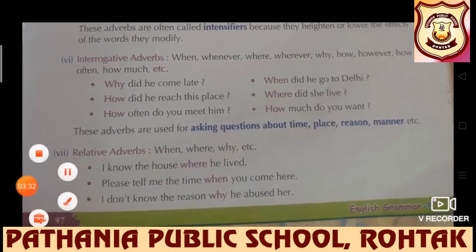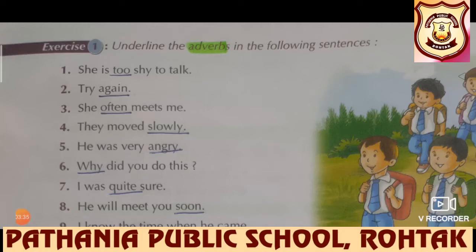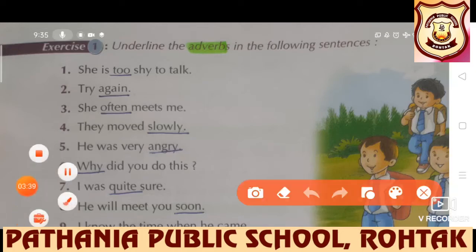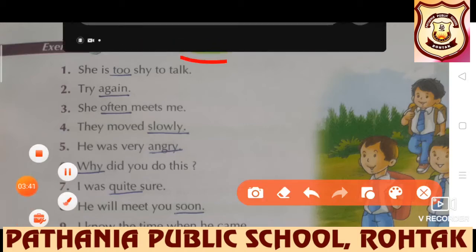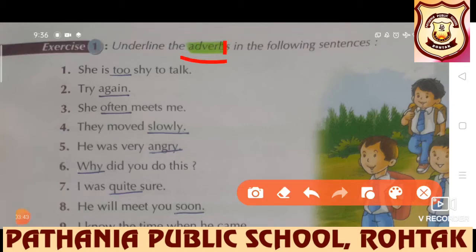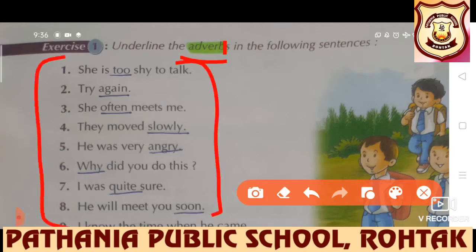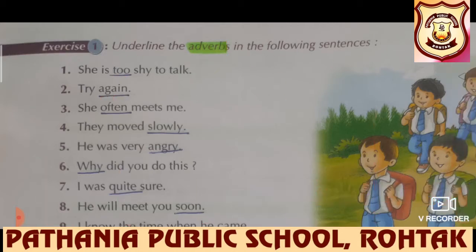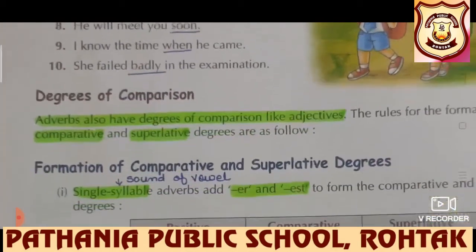Next we have exercise number 1. In this, beta, you have to underline the adverb in the following sentences. The very first sentence has been done for you, students, for your understanding: she is too shy to talk. Here too is the adverb. Try again, again is the adverb, and so on. So you can better try it by yourself.